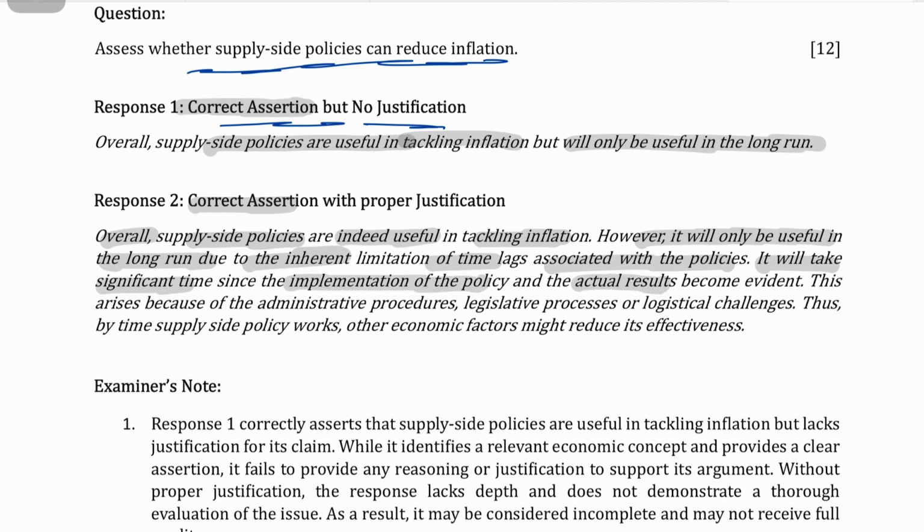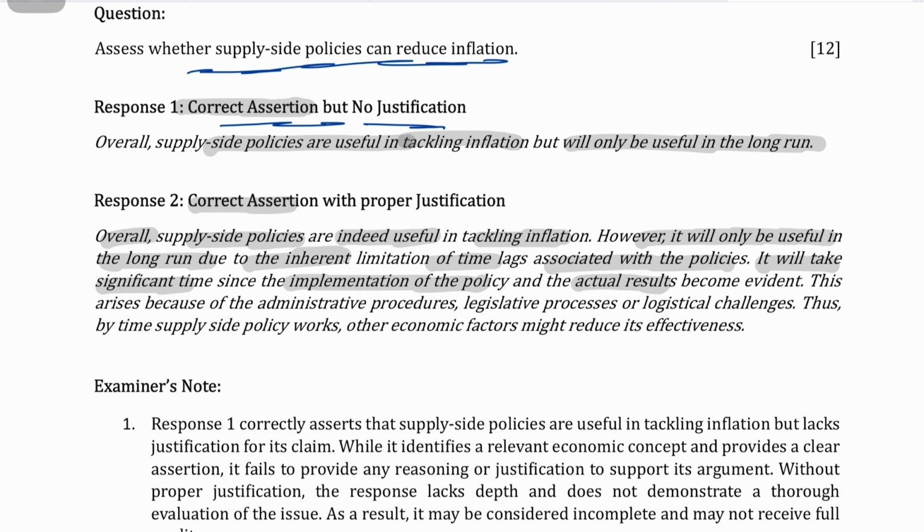Now, obviously, one more thing. A lot of the time, students do not explain what time lag is. They do mention time lag, but they don't explain what time lags are. Time lag basically means the time from when the policy is implemented to the time when the actual results manifest. And time lags are there in demand side policies as well as supply side policies. This arises because of administrative procedures, legislative processes, logistical challenges. Thus, by the time supply side works, other economic factors might reduce its effectiveness.